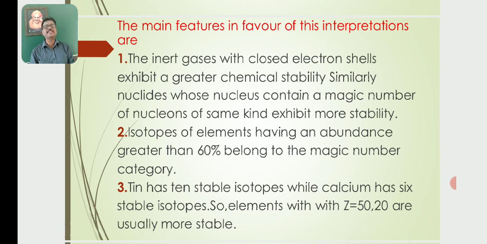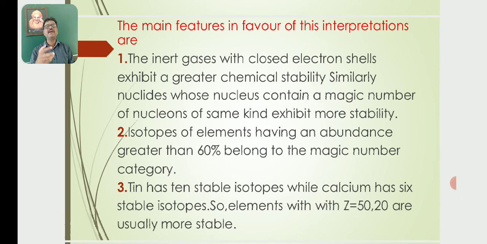The inert gases with closed electron shells exhibit a greater chemical stability. Similarly, nuclides whose nucleus contains a magic number of nucleons of the same kind exhibit more stability. This is the postulate made by the shell model.